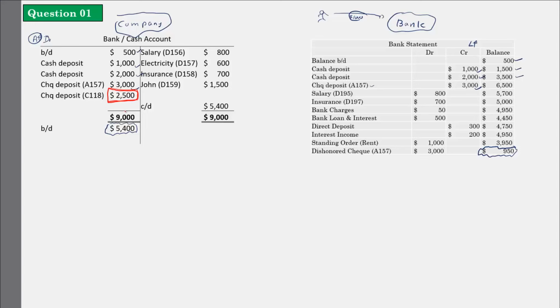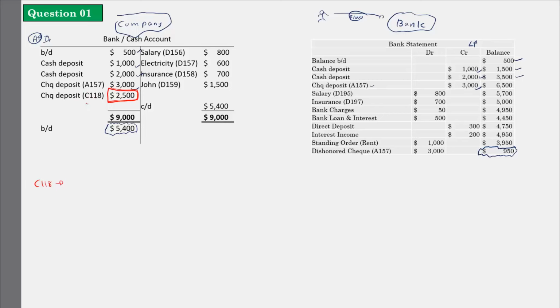I recorded it correctly. But the problem is, it is not there in the bank statement. If you take this C118 check, I deposited it, but it is not there in the bank statement. So what can be the reason for this? Normally, in order to authenticate the checks, it will take some days. Now this customer has given me a check from bank C.